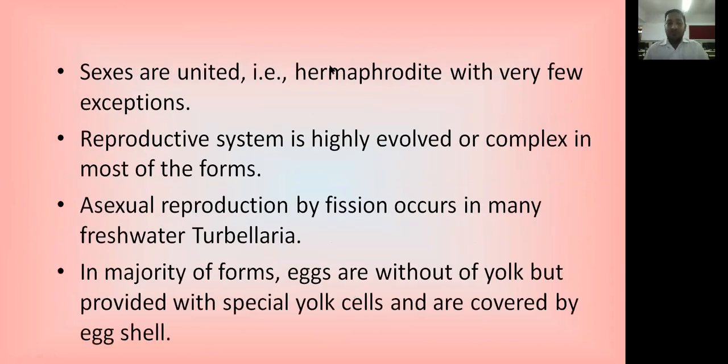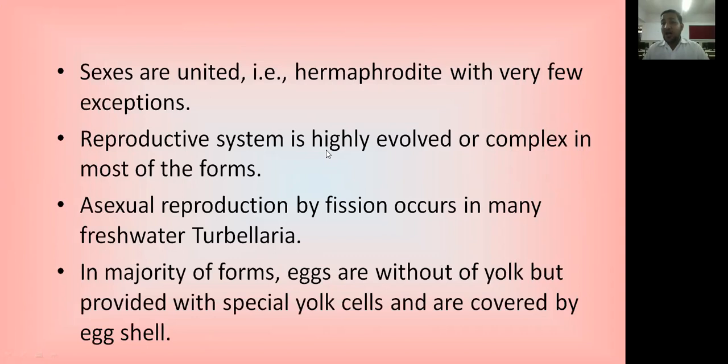Now, sexes are united. That means the complete set of male and female reproductive organs are present inside a single organism. That means they are hermaphrodite, with few exceptions. Rarely, some of the organisms are not hermaphrodite, but most of the organisms are hermaphrodite.